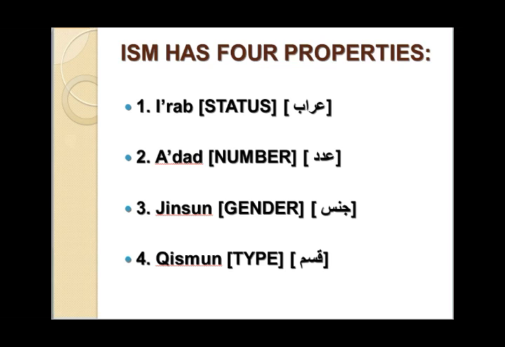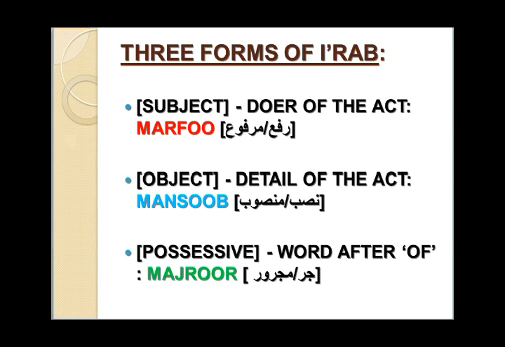Now we are on the 3 forms of I'rab. Remember the first one, I'rab. We'll start with I'rab. These are of 3 kinds. You did this in English: subject, object, and possessive. That's different. That's actually different. We'll talk about that later.